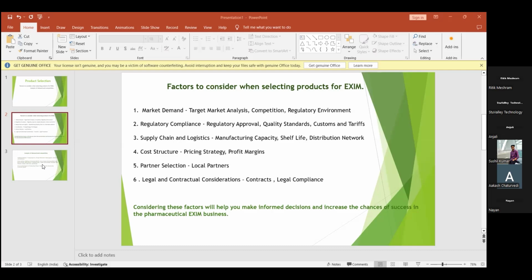For example, the transportation which they are using might be by sea or by air. The item should be stored in a cold chain, so that the product will not get spoiled, at the particular temperature which is required for storage. And then it comes to the pricing strategy.